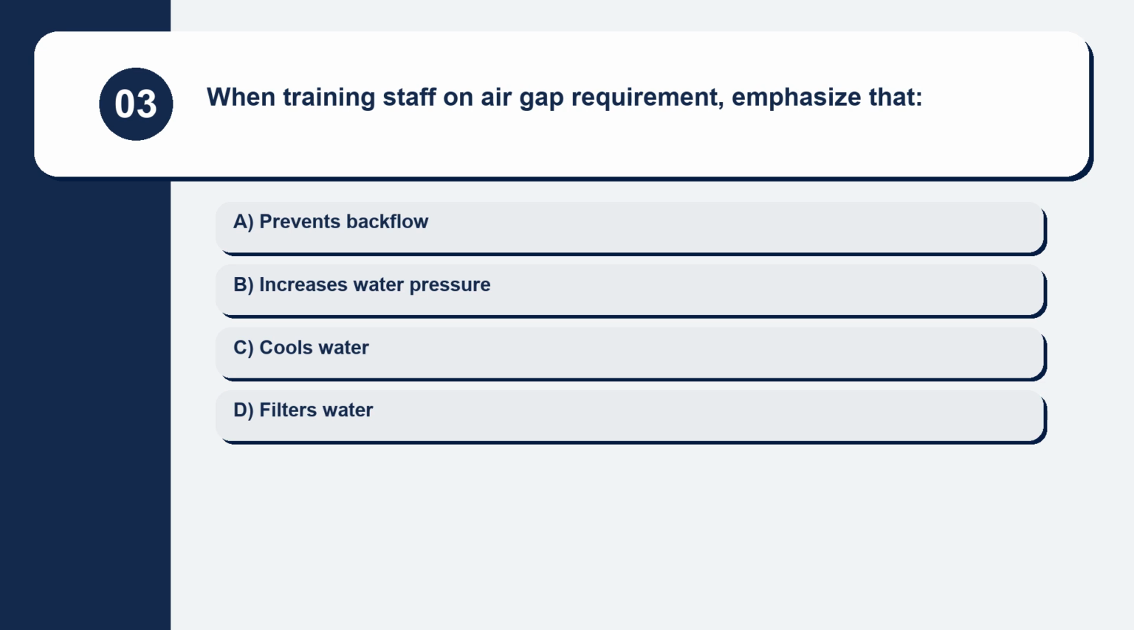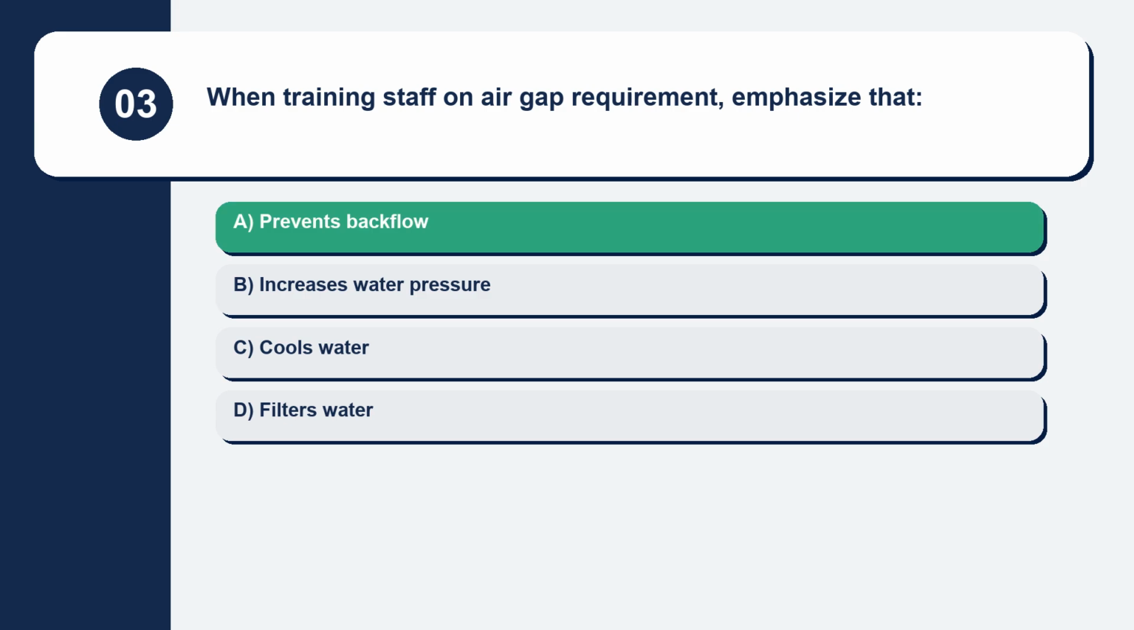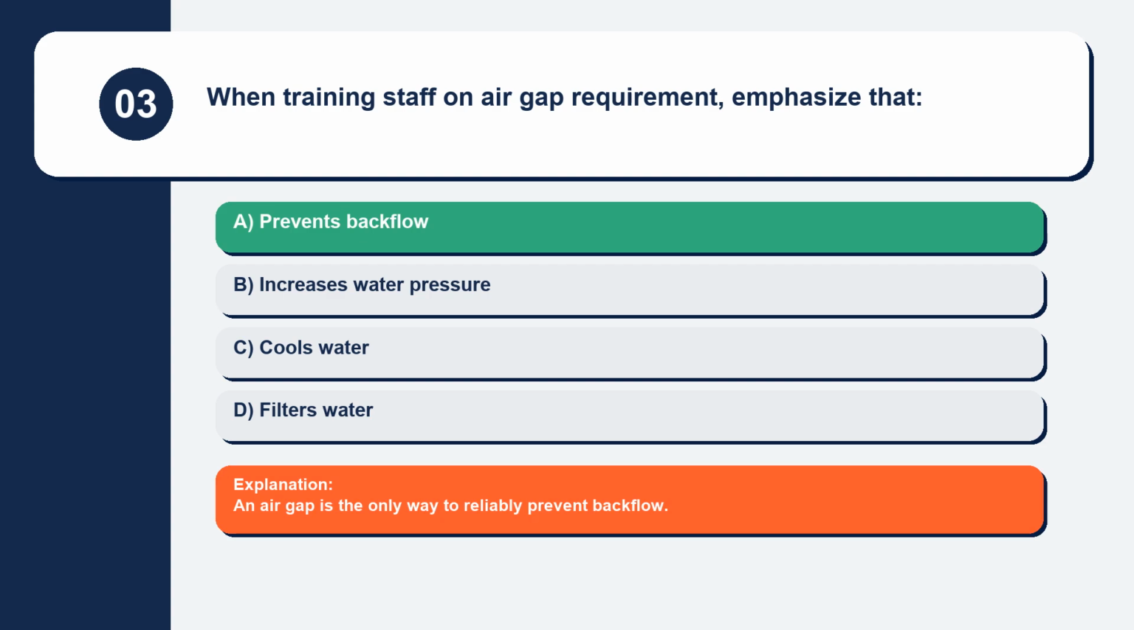Question 3. When training staff on the air gap requirement, emphasize that it prevents backflow, increases water pressure, cools water, or filters water. An air gap is the only way to reliably prevent backflow.